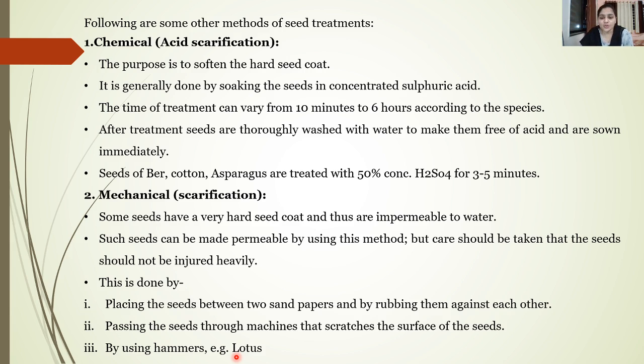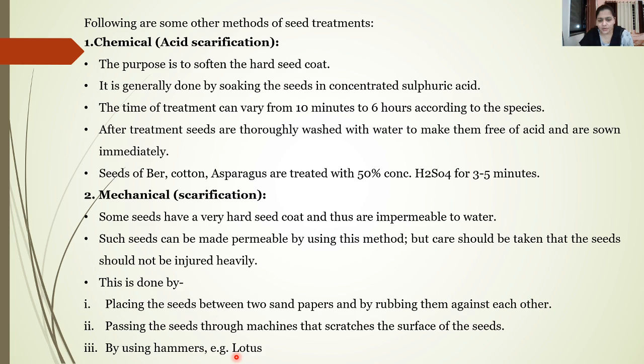In this method, usually the seeds are rubbed with the help of sandpaper so that the seed coat will get thin. Thus the water can easily percolate through the seed coat.